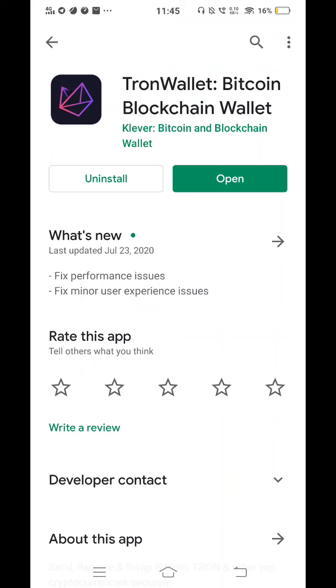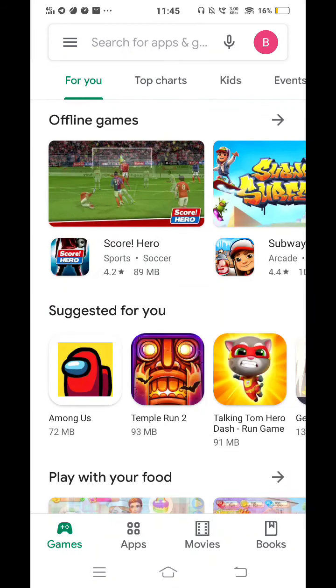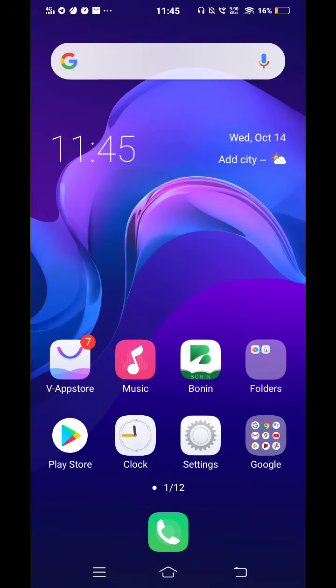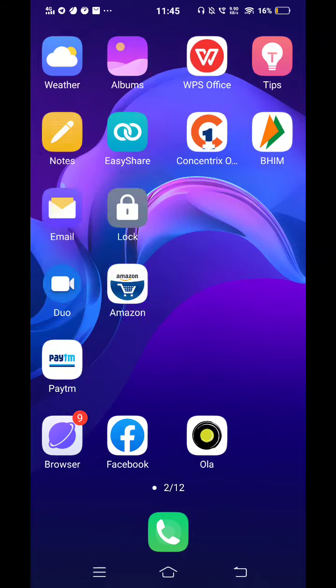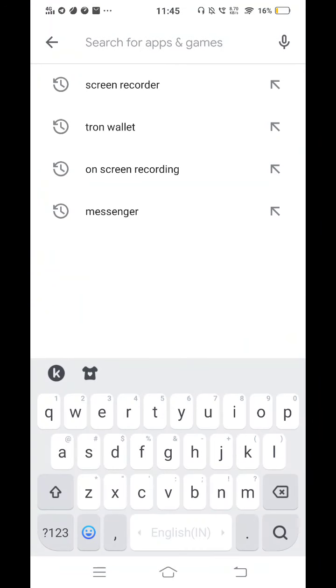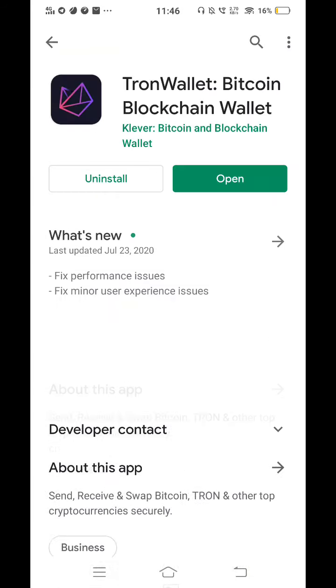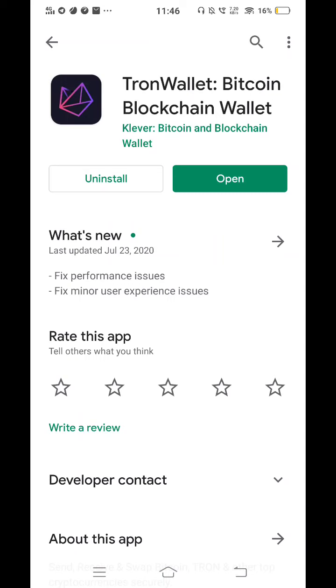First of all, what we need is a Tron wallet. This Forsage Gold is going to be run on Tron only. So we go to Play Store and type Tron wallet. This is the Tron wallet, the Bitcoin blockchain wallet. It will be looking like this. I have already installed it, so I'm going to open it and show.